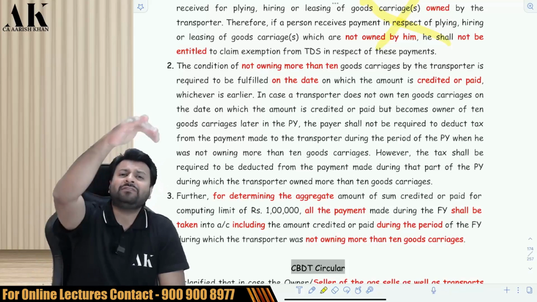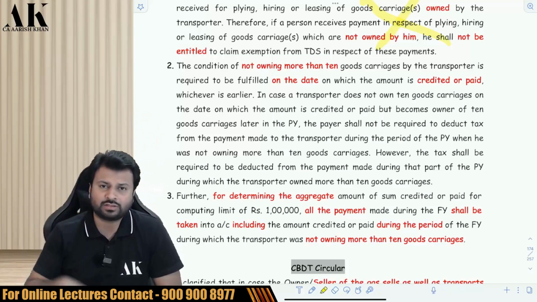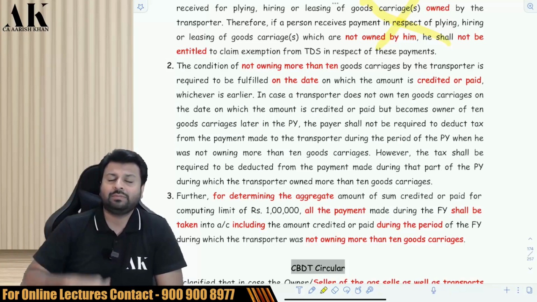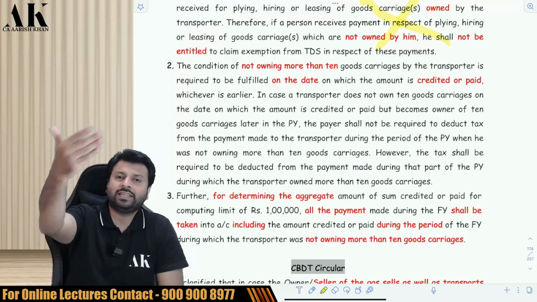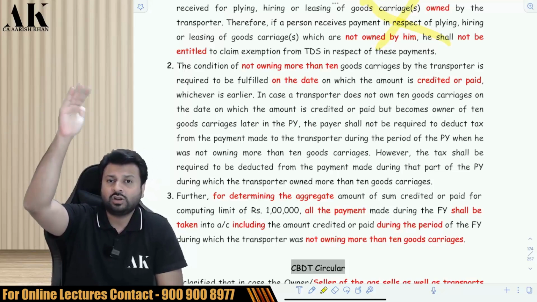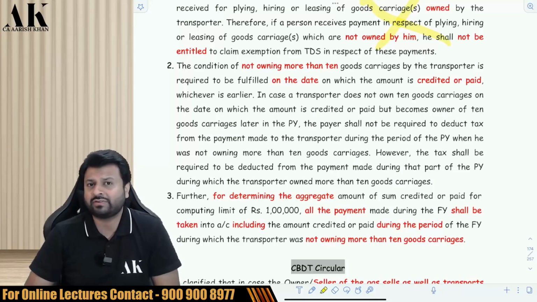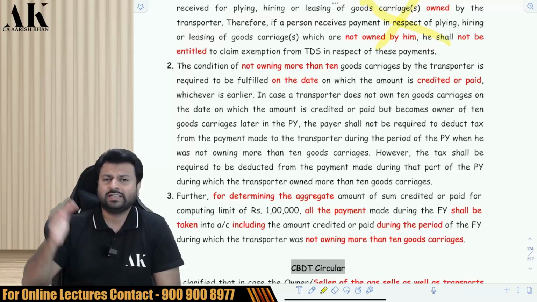Suppose again I reduce the number of vehicles to 7 or 8 because I sold some vehicles. Now if I make the payment, am I supposed to deduct the TDS? Yes. Suppose in the financial year, at the end of the financial year in the month of Feb or March, your number of vehicles has fallen to 7 or 6 or 5 or 8, less than 10, whatever, it is not more than 10.